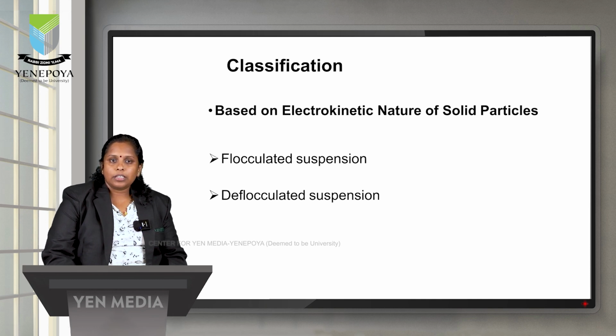If they were soluble, the stability may change, and they may also increase the bitter taste of the preparation. So we have two types of electrokinetic properties of solid particles: flocculated suspension and deflocculated suspension. Flocculated suspensions mainly contain diffusible solids. Diffusible solids are powders or solid particles which have a lower density than the external phase. When you keep this powder, it will easily settle down. They will not form a clog. They will easily move to the bottom region of the preparation.